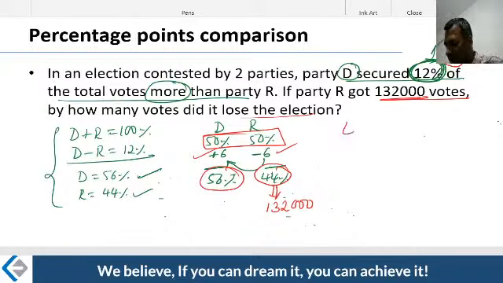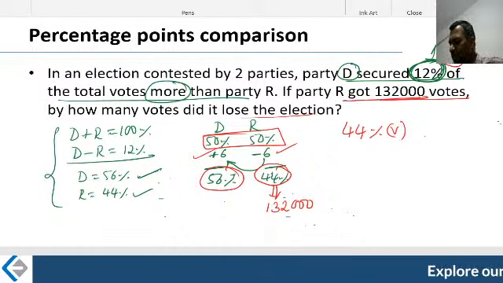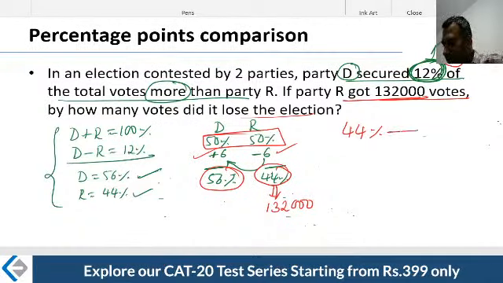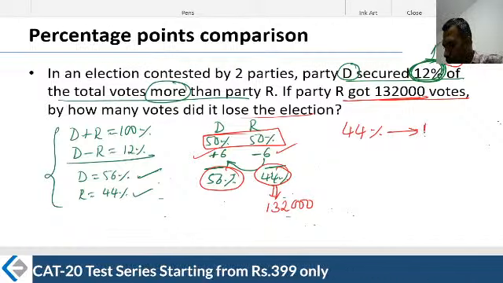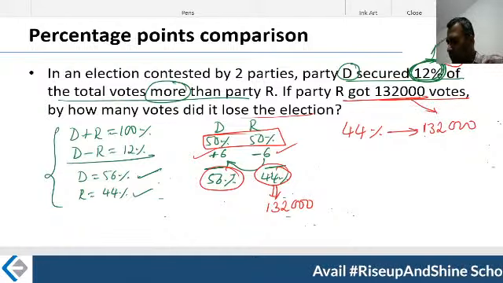Again, I'm just using the scaling factor. 44% of what? Total votes. That's what party R got. I can make the V silent because V is not required. 44% of the total vote corresponds to 132,000. All right, that's what the author said. I'm noting it down.